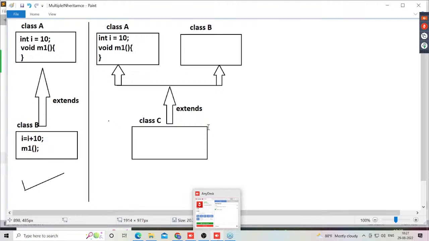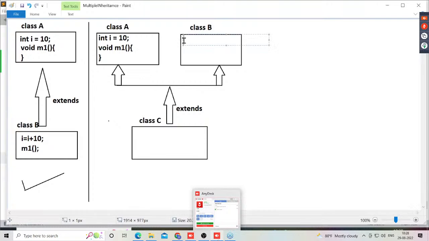Subclass. Now you tell me, in the class A superclass, what did I declare there? One variable, one method I declared and defined. Okay, fine. Similarly, in the class B superclass, int j is equal to 20 and void m2 method.